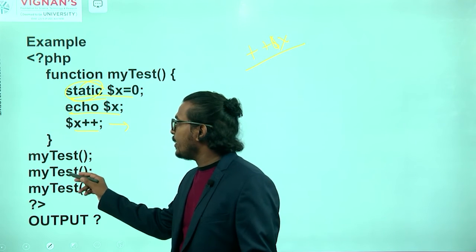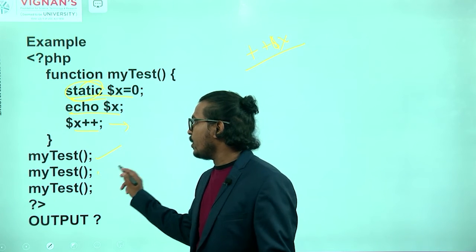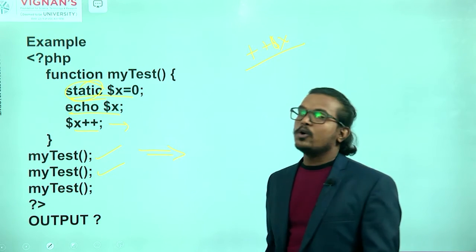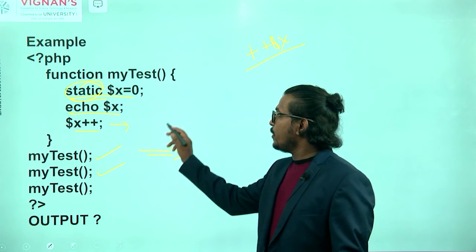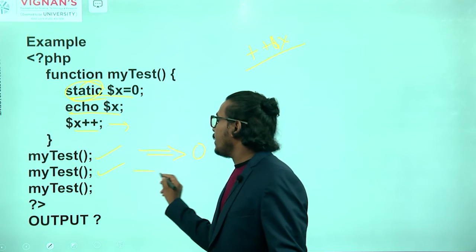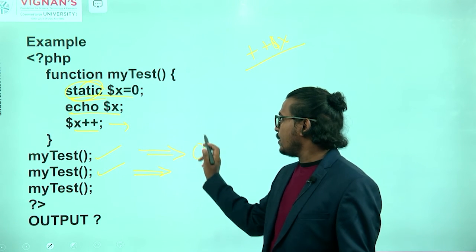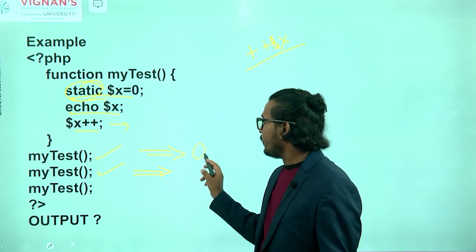After that, you are calling that particular function. Directly you are calling that particular function the first time. What is the output here? So here the output is 0. Next time you are calling the function a second time. What is the output here? First time we are incrementing but we are not storing, right? So that's why we get 0.